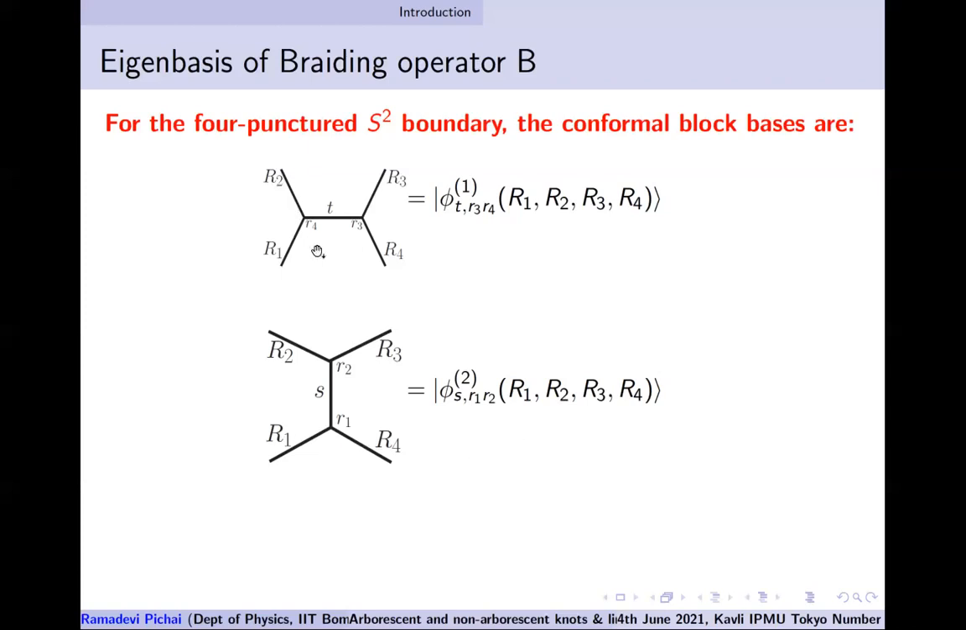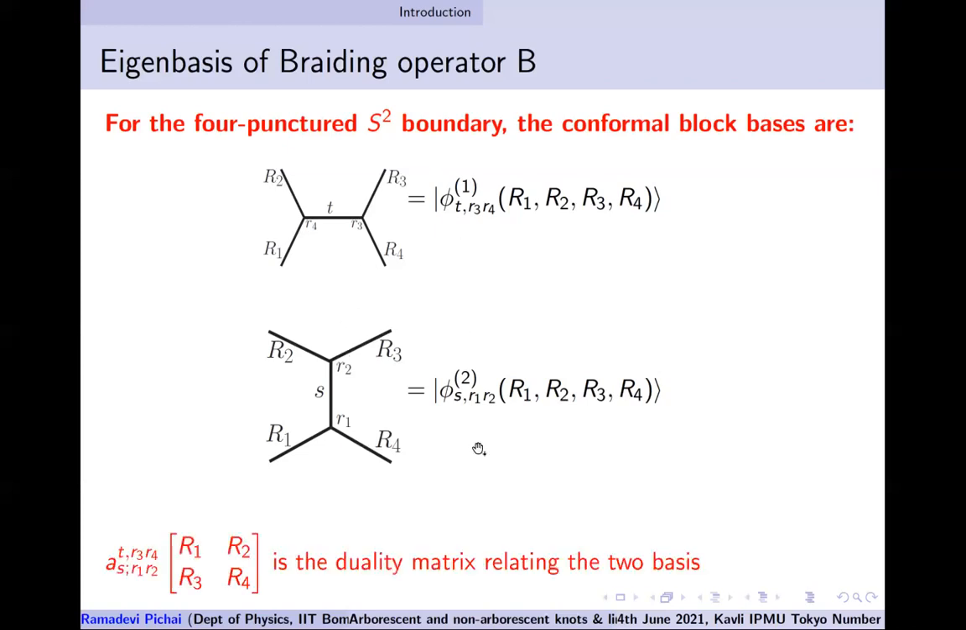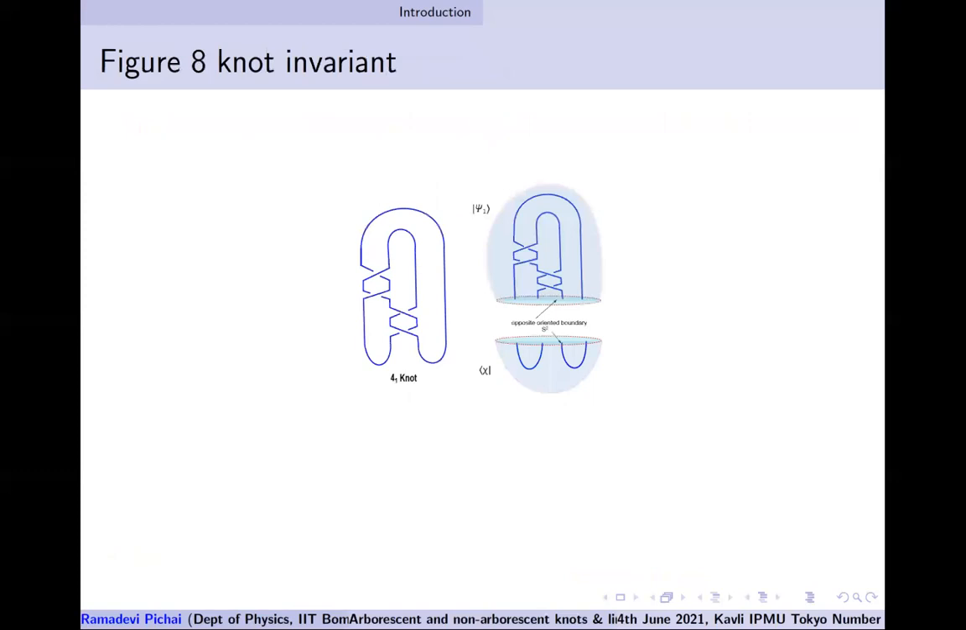So there is another channel. Instead of a T channel, you can also look at the S channel where, instead of combining R1 and R2, you could combine the middle two strands in the punctures. There are 4 punctures. You can combine the side 2 strands or the middle 2 strands. And these 2 bases are equivalent bases. By equivalent bases, I mean you can find a duality matrix which can relate these 2 bases. Okay. So let me just get on to a particular example to have some clarity.